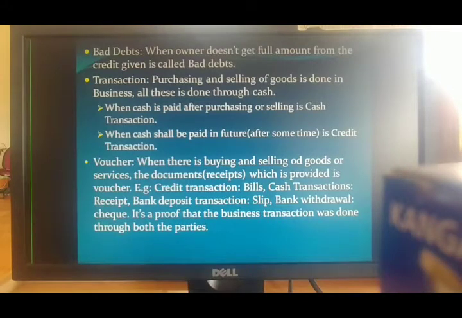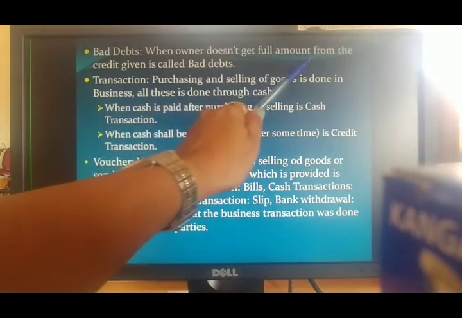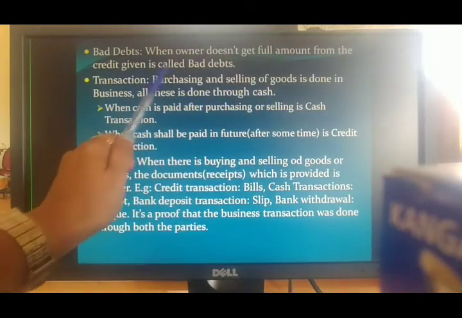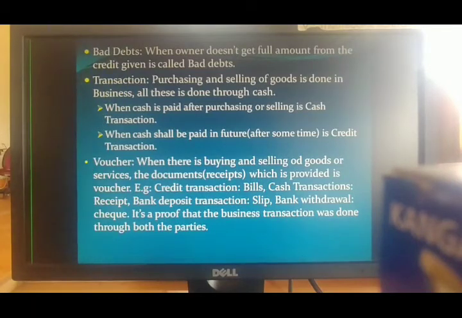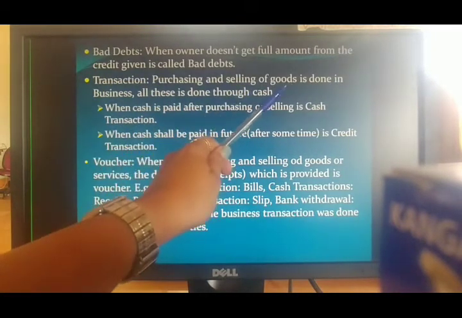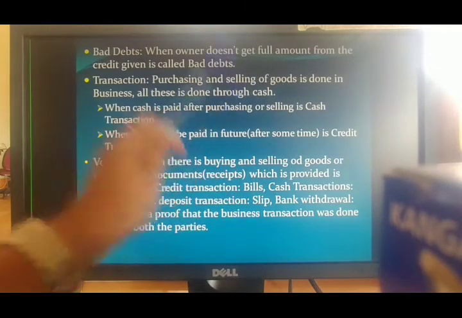So the 100 rupees are known as bad debt. When the owner doesn't get the full amount from the credit given, it is called bad debt. Next, transaction. From the starting only we are hearing this word transaction. Transaction means what? Purchasing and selling of goods is done in business. All this is done through cash.